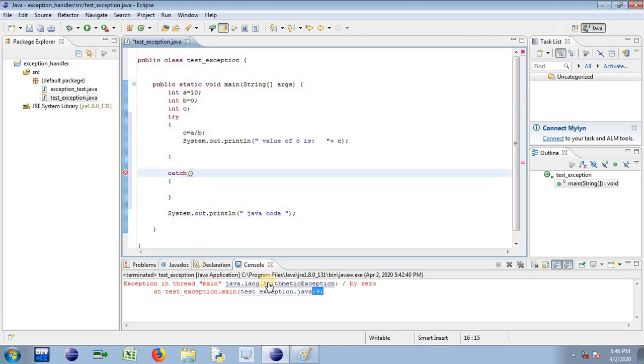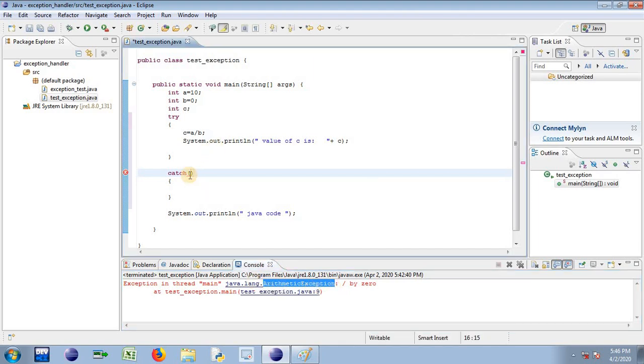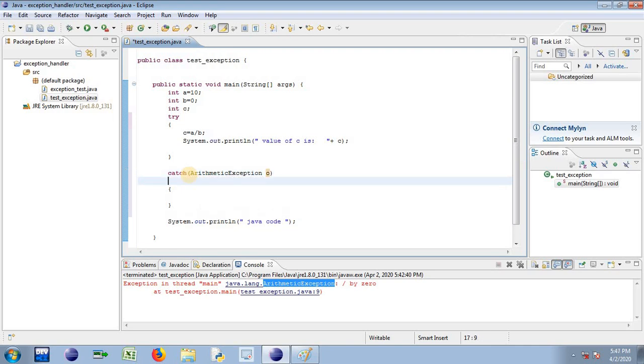Which object do we require? You can get that through this error message. The object must be of type arithmetic exception, which lies in the package java.lang. You can have any name for it, let's say O be the name of that object.